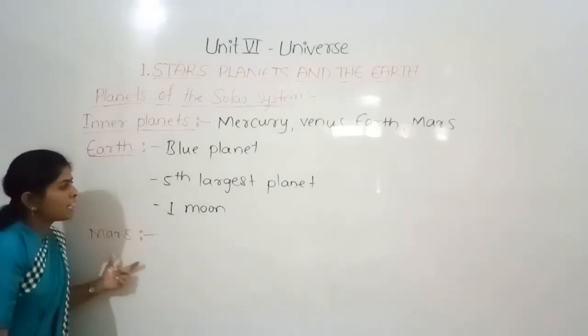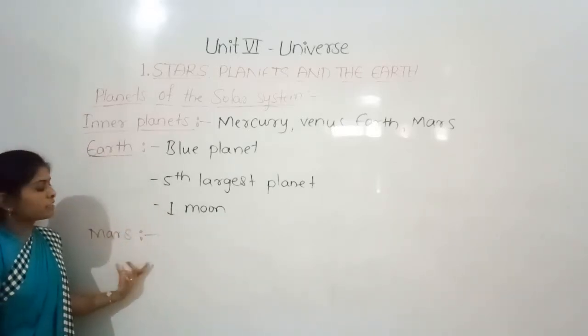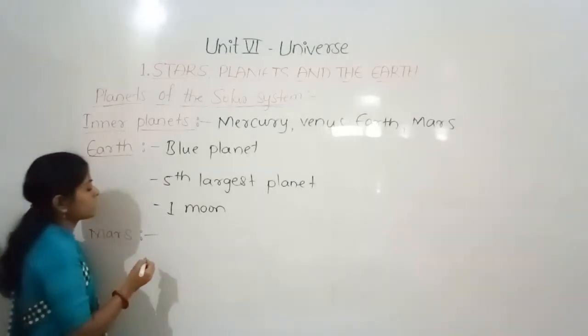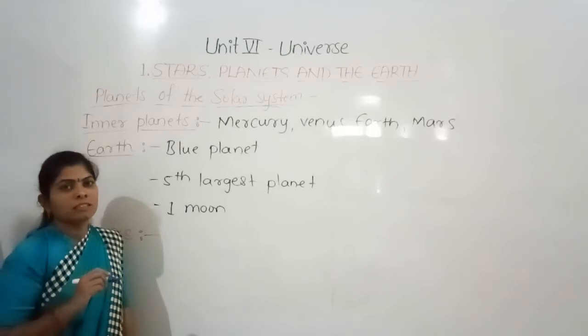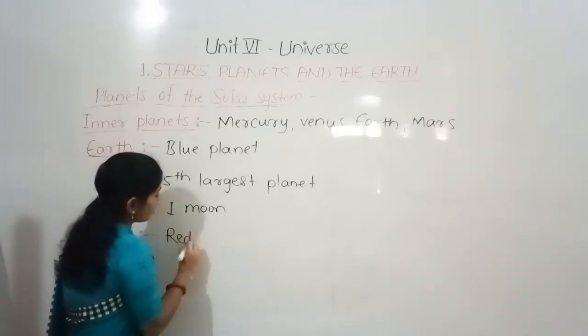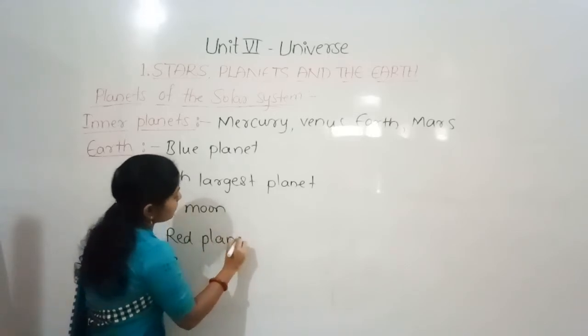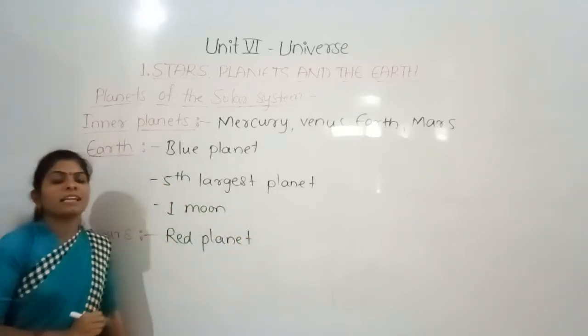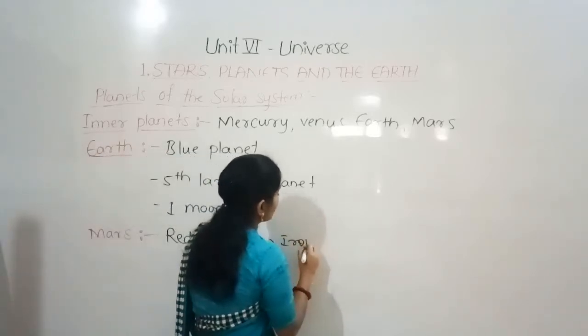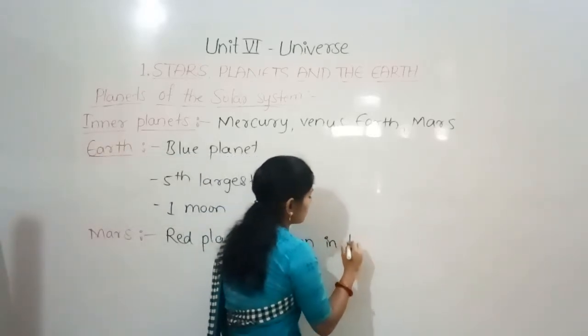And the Mars is the fourth planet in the solar system, and it is called the red planet. We call the Mars the red planet because of the presence of iron on its surface.